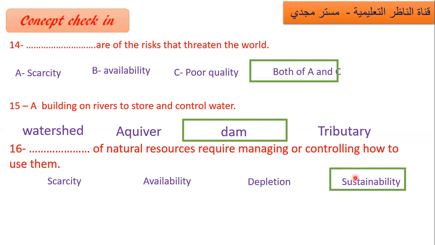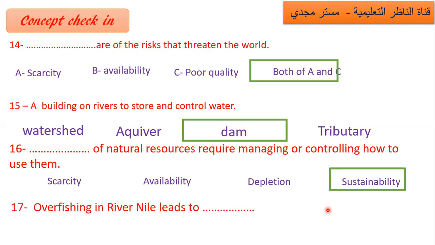Control using them. Of course, here there isn't the second point, preservation, that you are looking for. But if I said preservation, it means restricting reaching them or preventing using or developing them. Preservation means I prevent use completely; I don't let human hands reach that natural resource. But when you manage or control how to use that natural resource, this is sustainability, in a way that doesn't negatively affect the future supply of these resources.